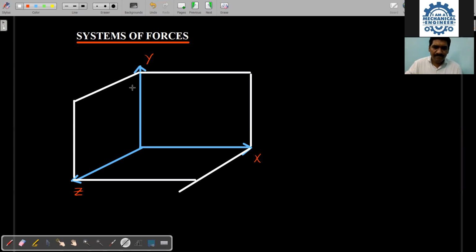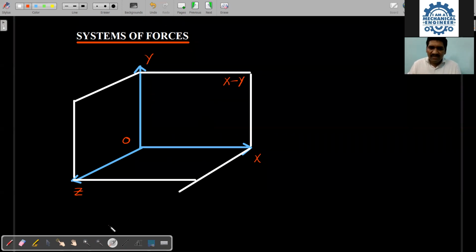Can I say this becomes the XY plane? Why is this the XY plane? Because this is the area that is bounded by two axes, X and Y. If any area is bounded by two axes, it is generally called a plane. Since it is bounded between X and Y, it is called the XY plane.